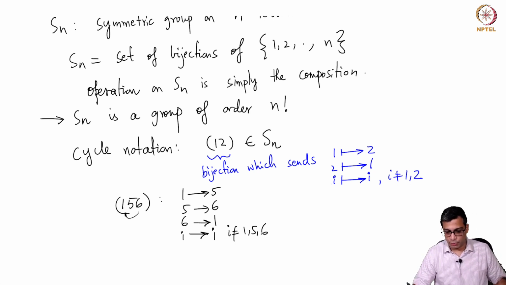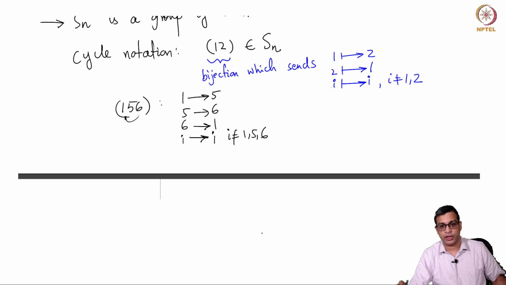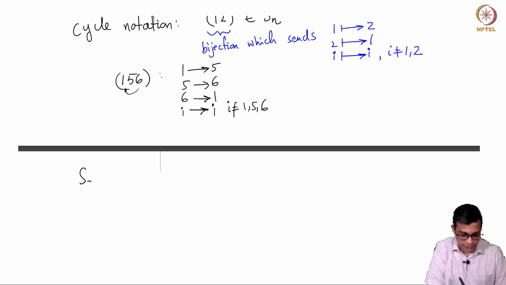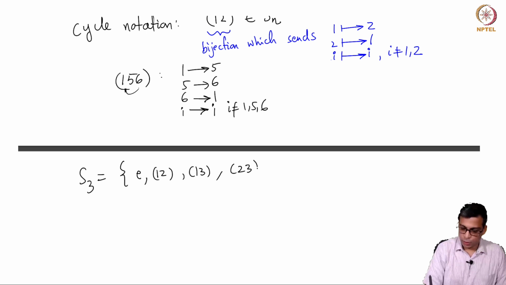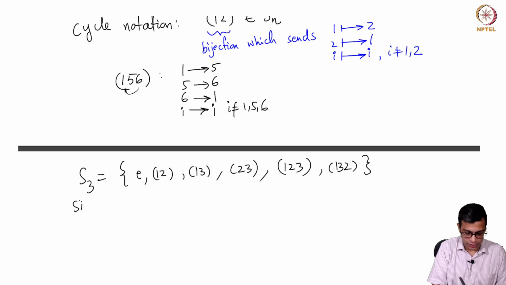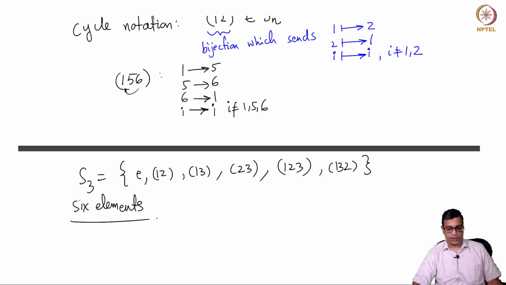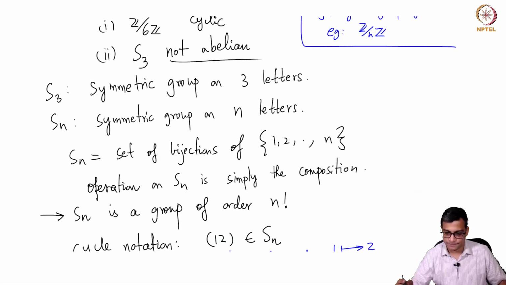Okay. So, we can multiply them easily and we can find the inverse also easily, and cycle notation is very important. So, in this cycle notation, what is S3? S3 is of course e, (1 2), (1 3), (2 3), (1 2 3), (1 3 2). So, 6 elements. S3 is the symmetric group on 3 letters, and if you think about it, there are only these 6 permutations.